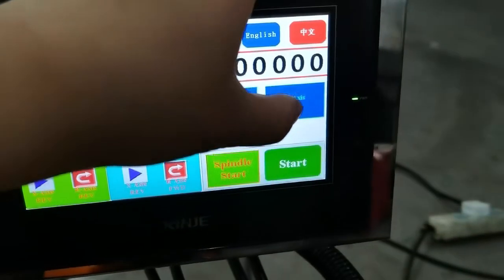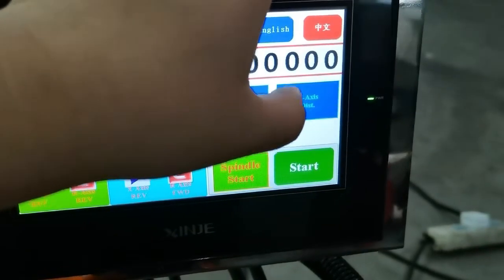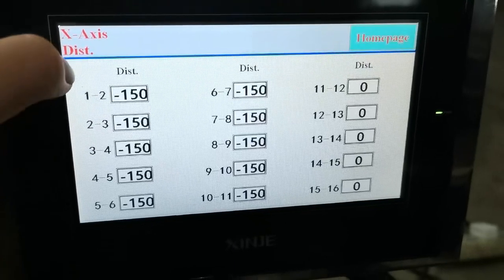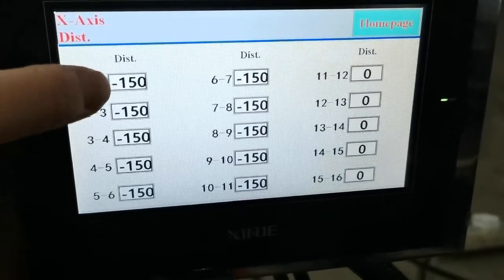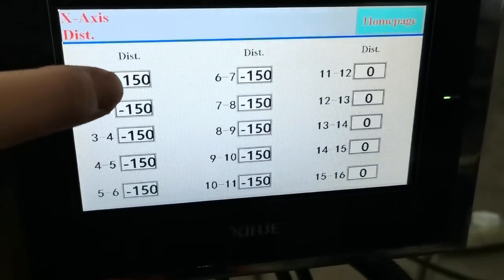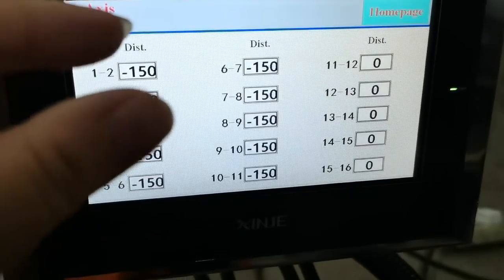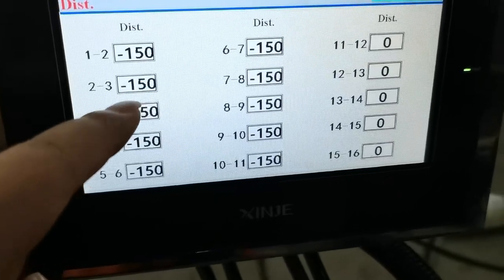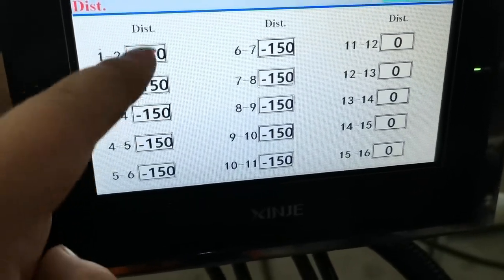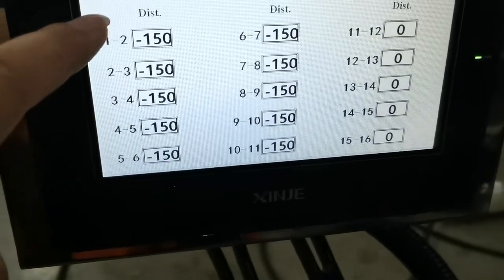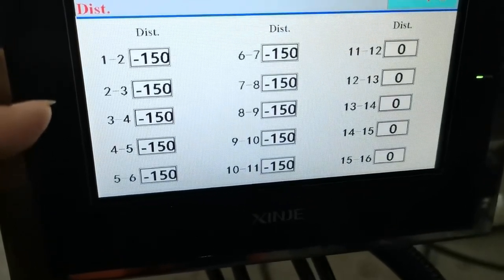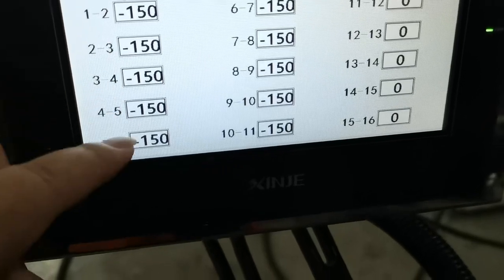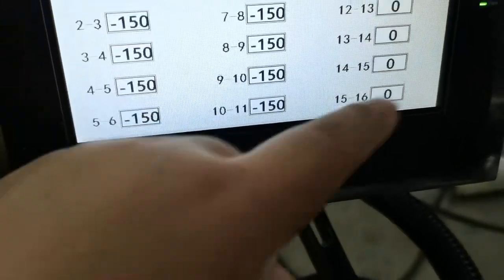Here is the x-axis, the distance. It means the cut distance. From 1 to 2 is 15. For the 15 distance, you put 150, and the same for 2 to 3. If it's the same distance, you enter the same number. Because the code number is 5, then 1, 2, 3, 4, 5 can work, and from here it's no work.